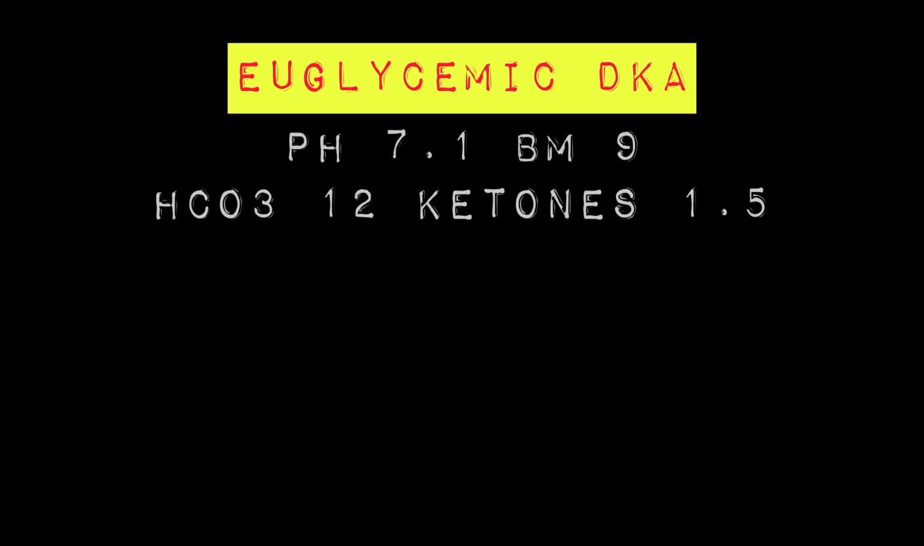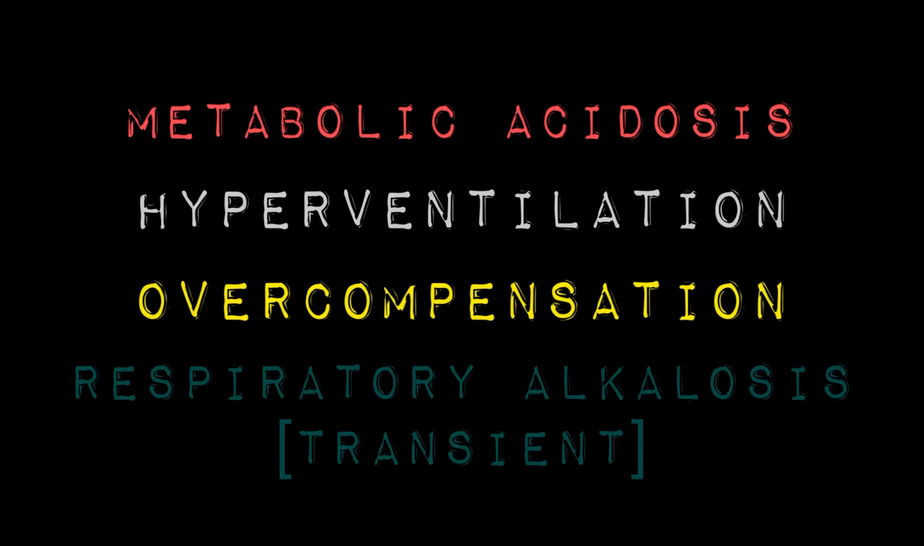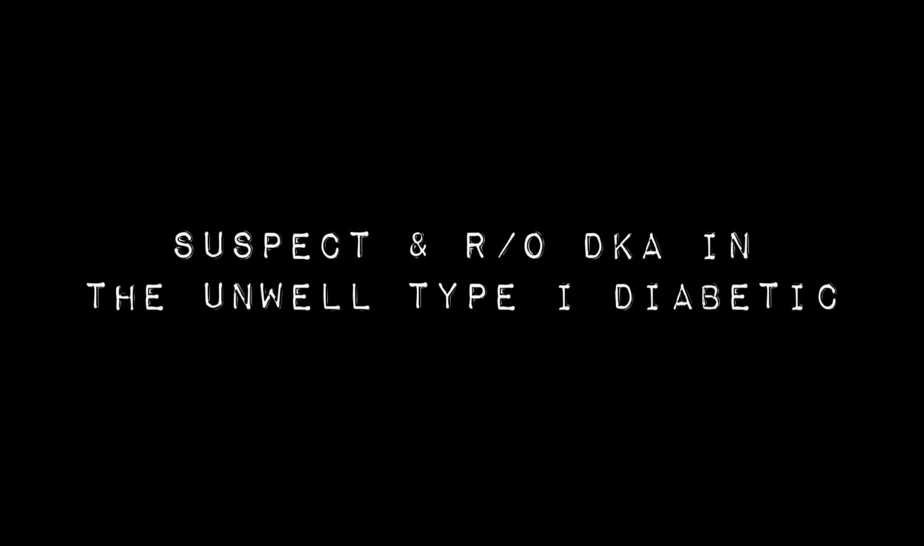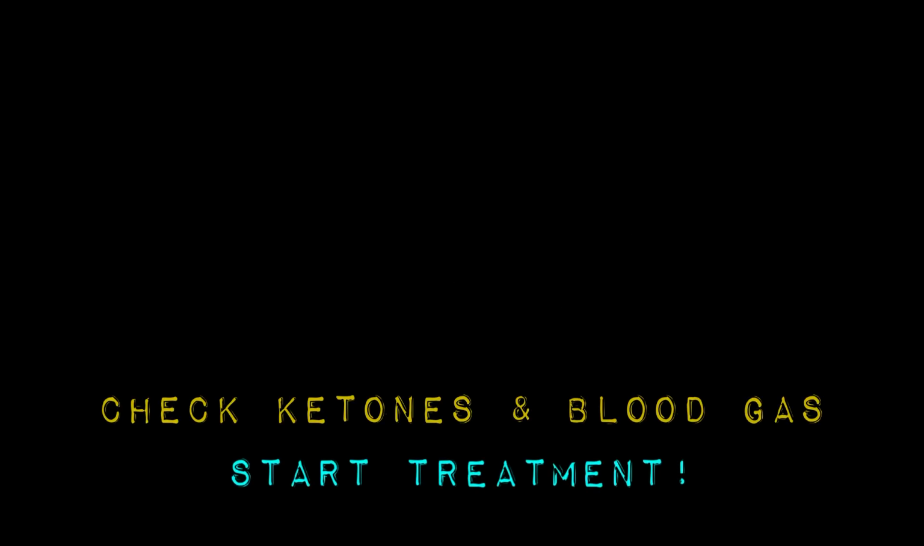A normal blood sugar, or pH, does not exclude ongoing or imminent diabetic ketoacidosis. Patients on the verge of DKA may initially compensate for metabolic acidosis by hyperventilation and may even become alkalotic. An unwell type 1 diabetic patient with raised ketones but a normal pH or blood sugar requires immediate DKA treatment.